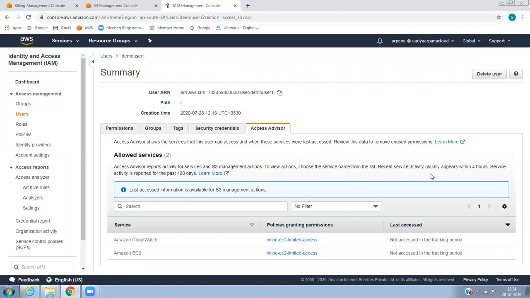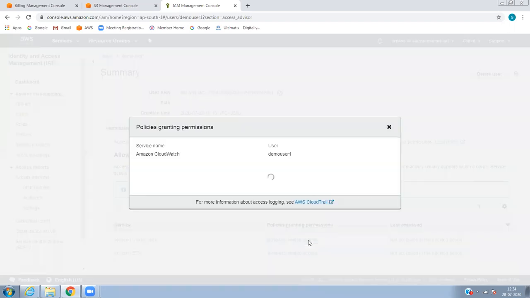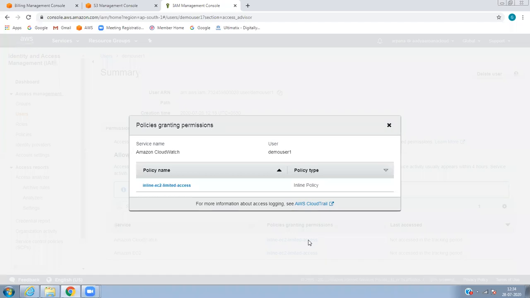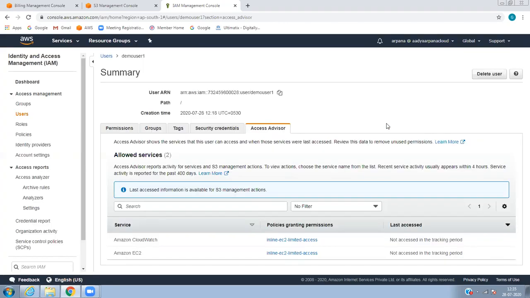this is to track whatever he has, for example. So see what it does: access advisor reports activity for services and management actions. To view actions, choose the name. Recent service activity appears within 4 hours. See, now whatever we have given, it will just review. So this is what the username is, demo, the CloudWatch. So this is what it gives, whatever he has accessed.